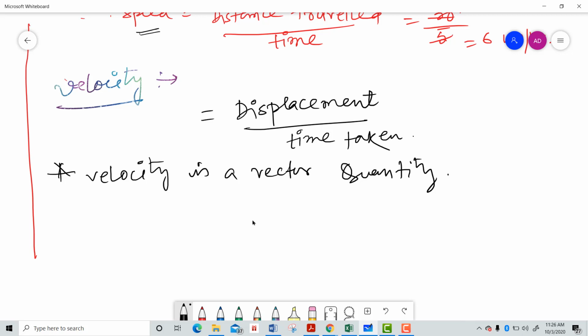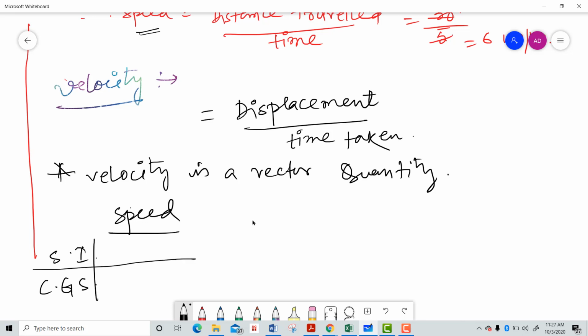Now, what are the units of speed and velocity? Let me tell you the units of both quantities. For speed, what should be the SI unit and CGS unit? Let me tell you that.